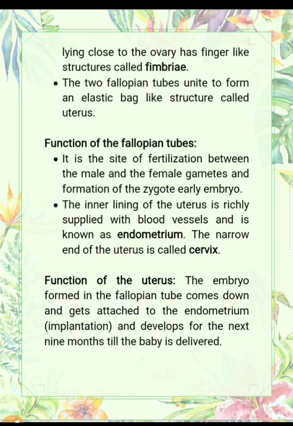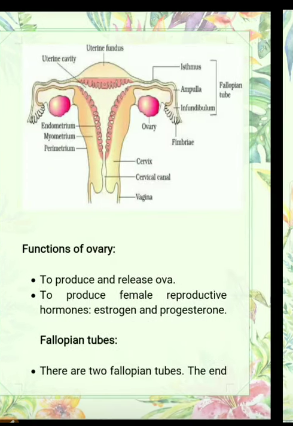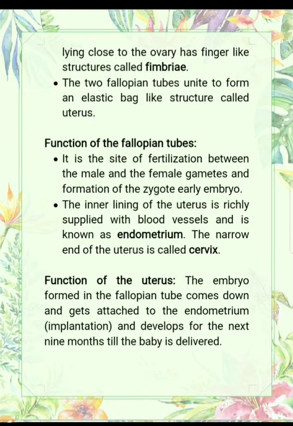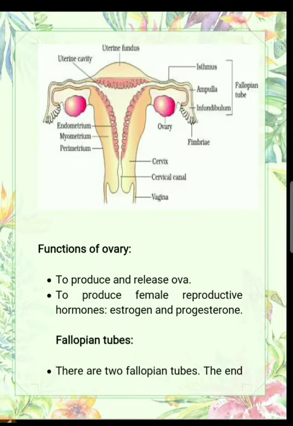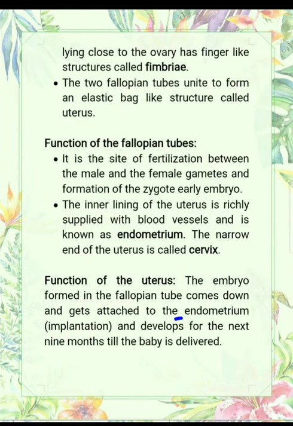Now what are the functions of the uterus? The embryo formed in the fallopian tube comes down and gets attached to the endometrium and develops for the next 9 months till the baby is delivered.